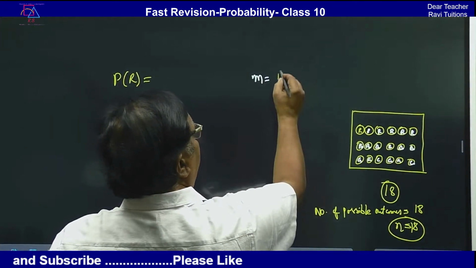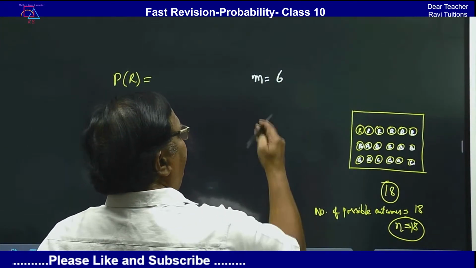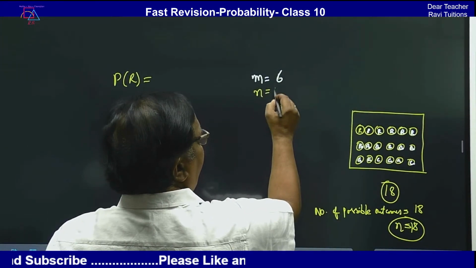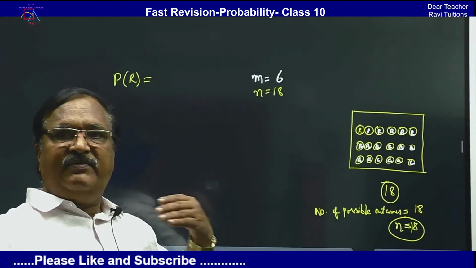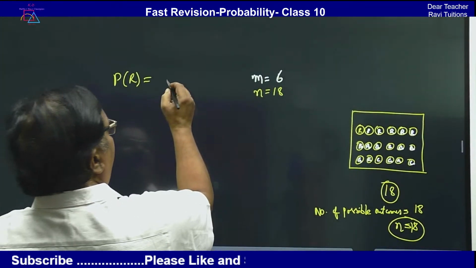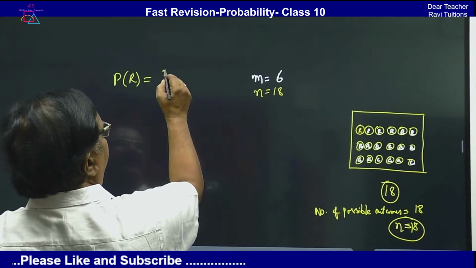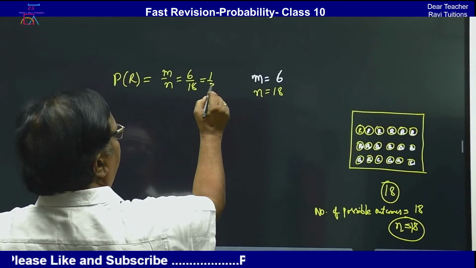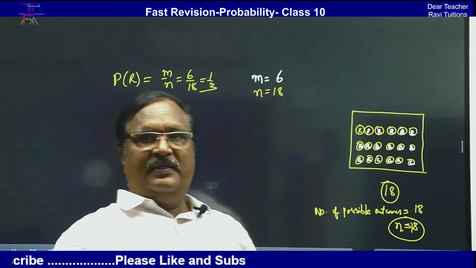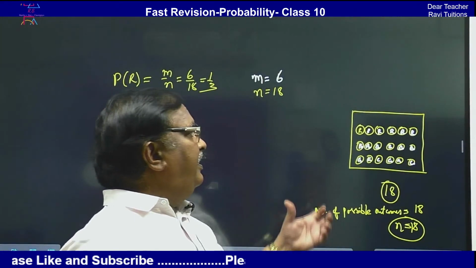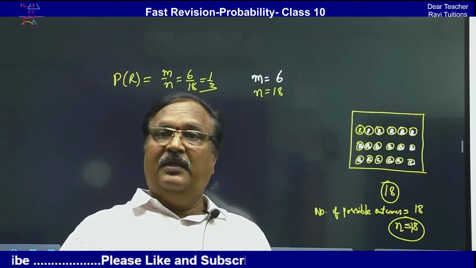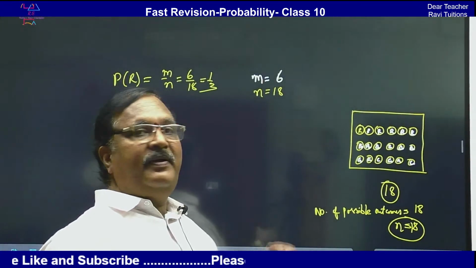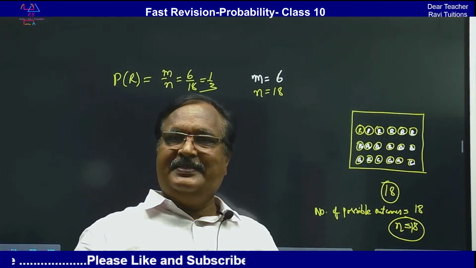N is already 18. N is 18 for everything. So here M by N is equal to 6 by 18, which is 1 by 3. Picking up a blue ball, same. Picking up a green ball, same.